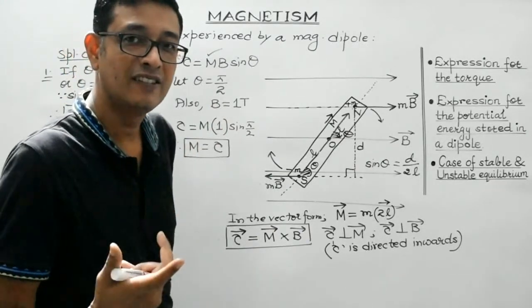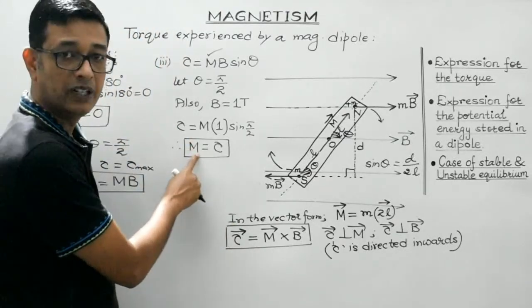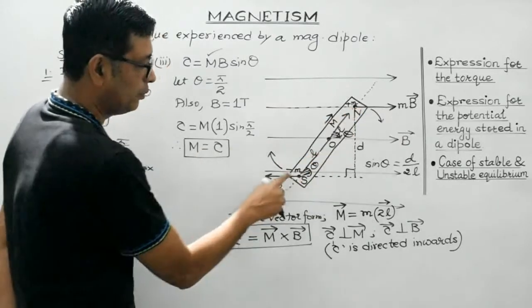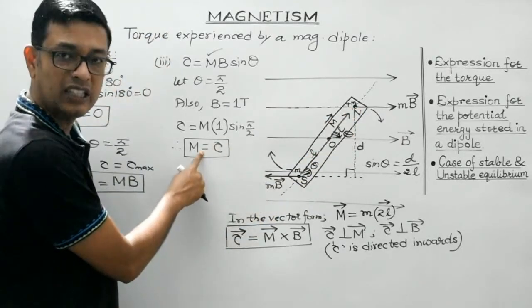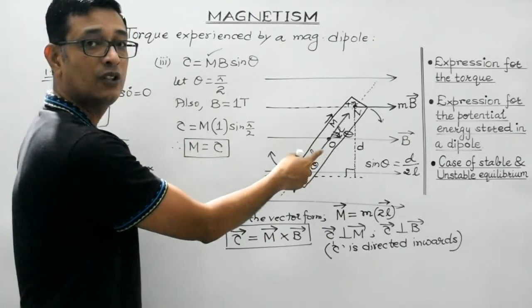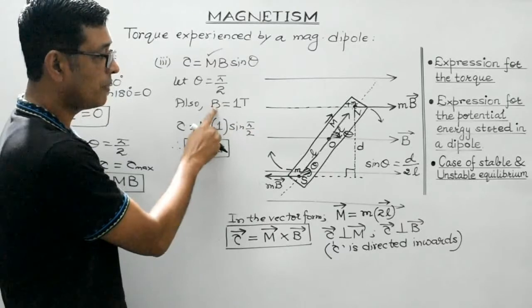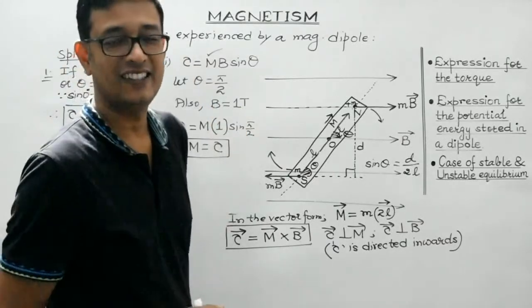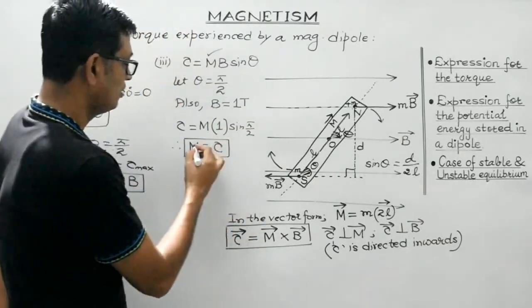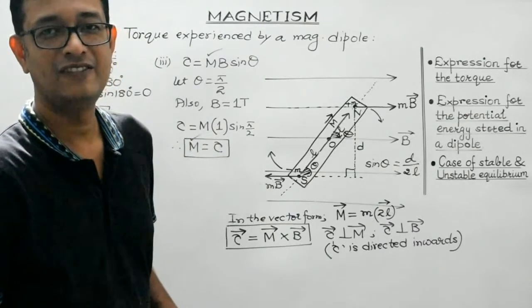Should I repeat? Okay, I am repeating once again. The magnetic moment of a dipole is numerically equal to the torque experienced by the dipole when placed at right angle under the influence of magnetic field of 1 Tesla. So this is how the magnetic moment can be easily defined. Clear?